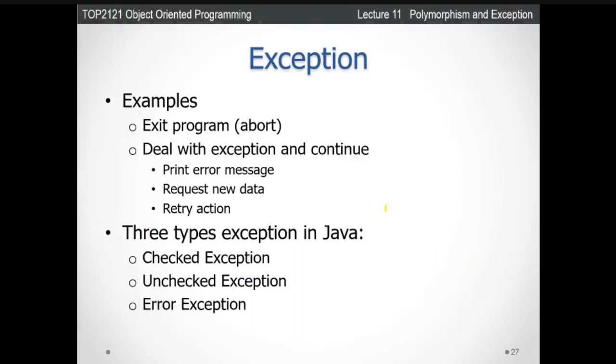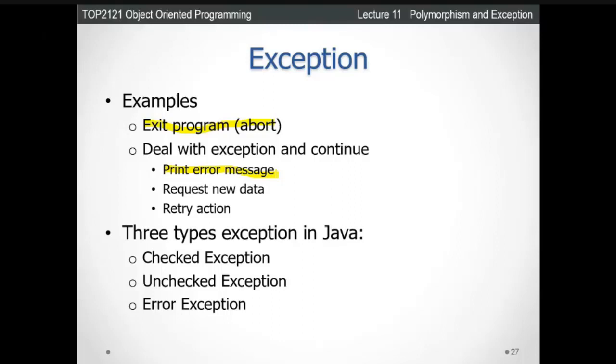Next, examples of exception. Looking at the first one, exit program. This is one of the examples of exception, which means aborting your system. Deal with exception and continue: maybe it can print an error message, which tells you what problem happened in your system.